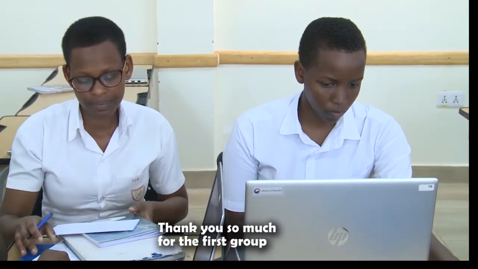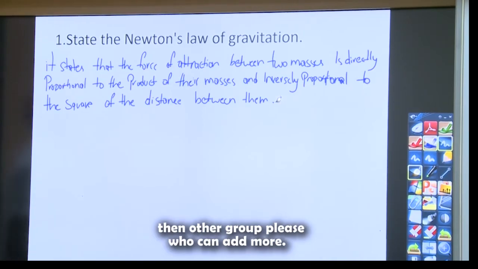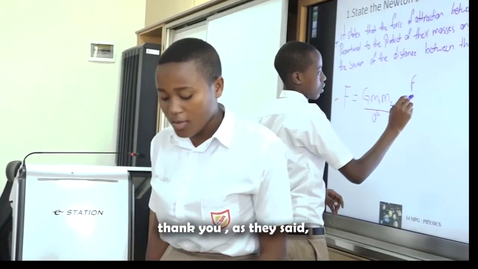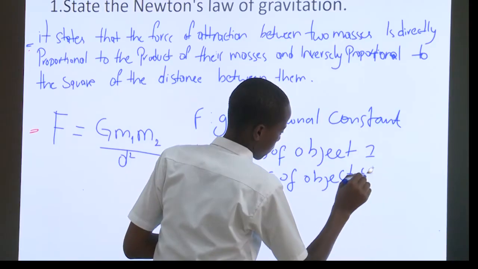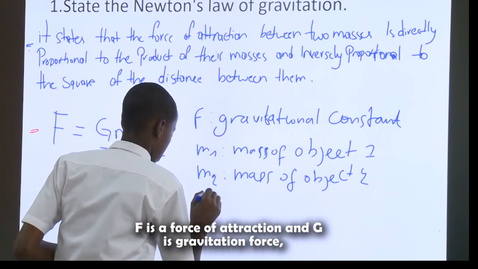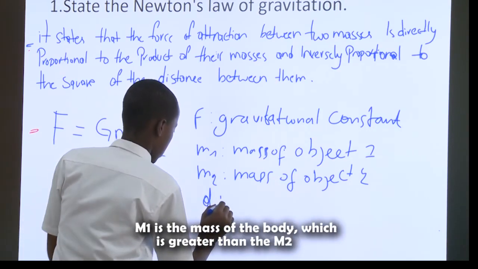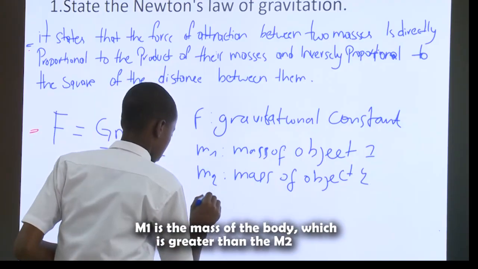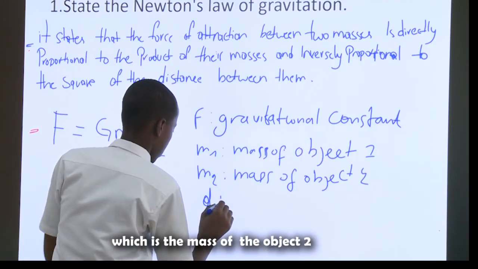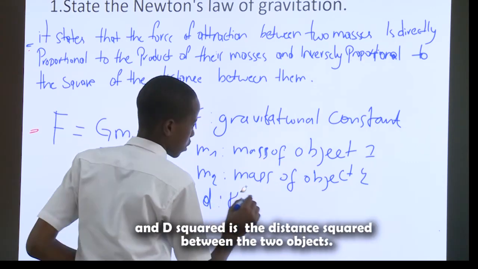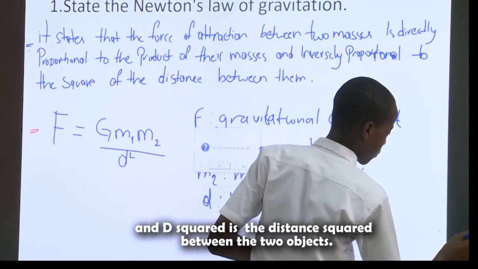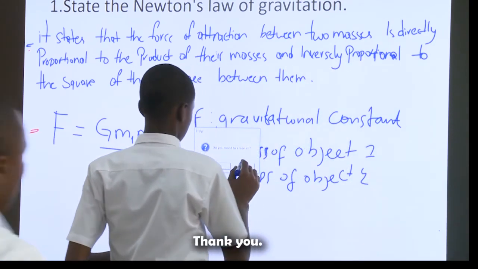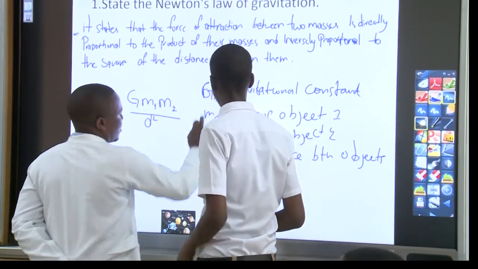Thank you so much to the first group. Then other groups, please. Who can add more? Yes, group number 4. As they said, F is the force of attraction and G is the gravitational constant. M1 is the mass of body 1, which is greater than M2, the mass of object 2, and d squared is the distance squared between the two objects. Thank you. This is the gravitational constant.